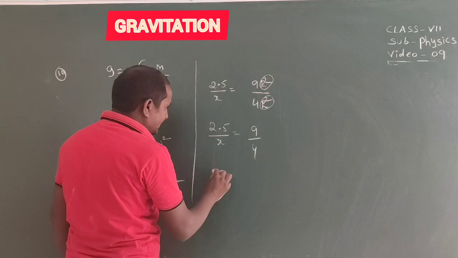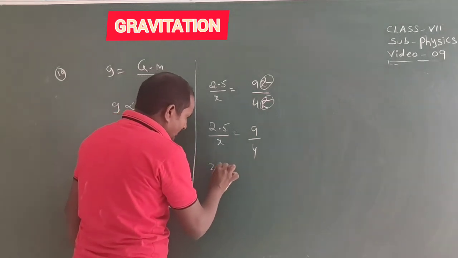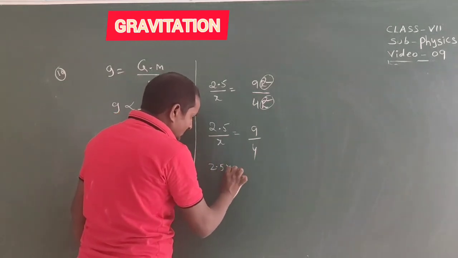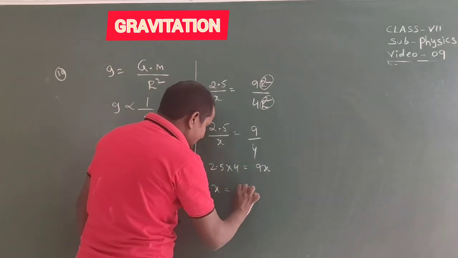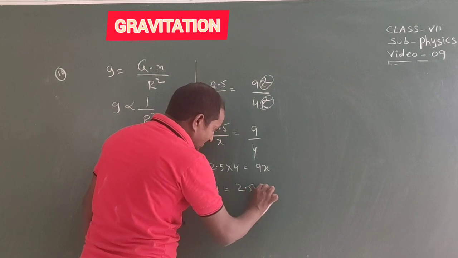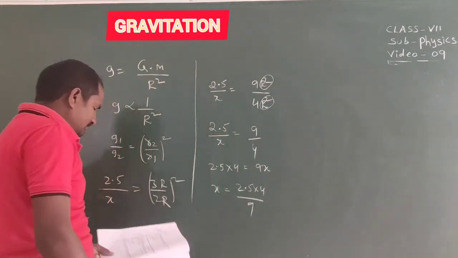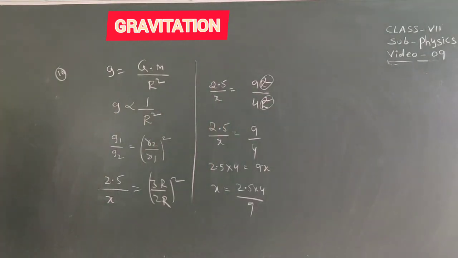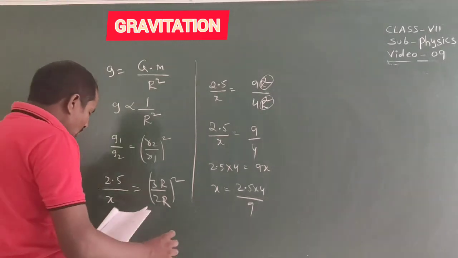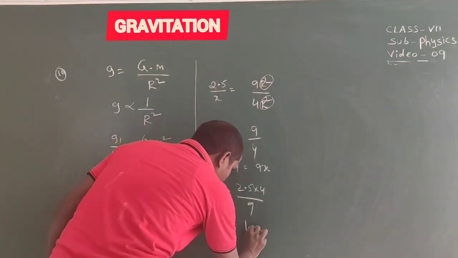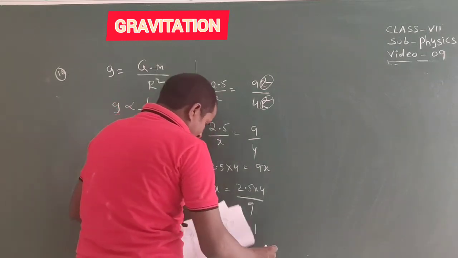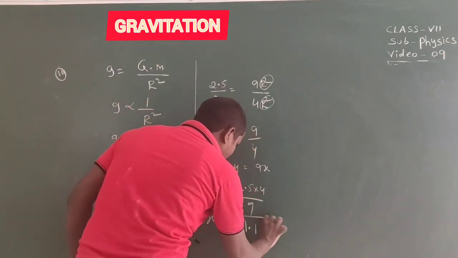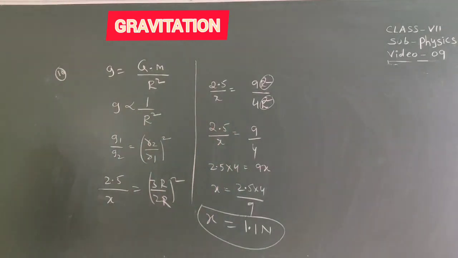I am doing cross product here. 2.5 into 4 equal to 9x. Therefore x equal to 2.5 into 4 by 9, that equal to 1.1 newtons. 1.1 newtons. It is the yesterday's worksheet.